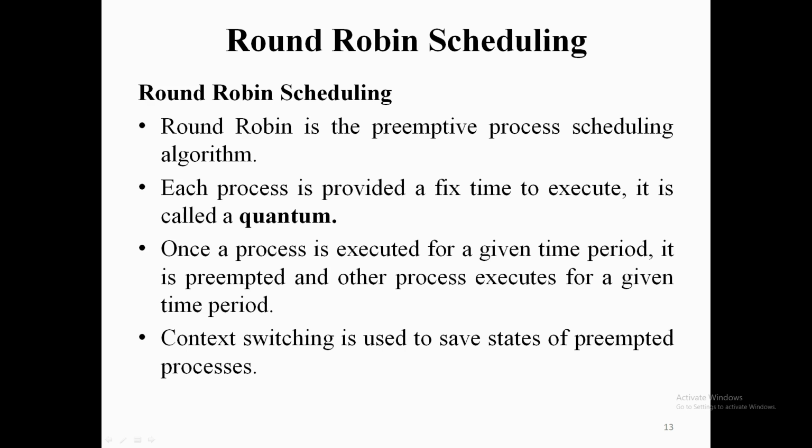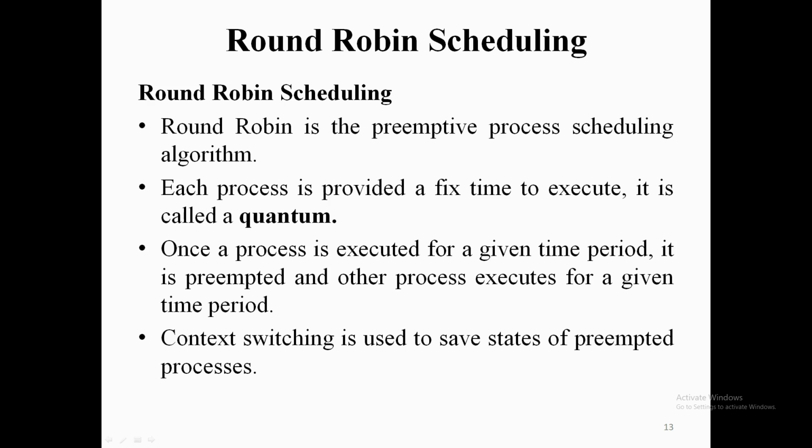Once the time quantum of that particular process ends, the process should come out, and it is preempted from the processor and placed again in the ready queue. At the moment a process is taken out of the processor and put inside the ready queue, if any other new process is coming in, then we give priority to the newly coming process to be placed in the ready queue first, and then the process which was preempted is placed in the ready queue. So this is how round robin scheduling happens.